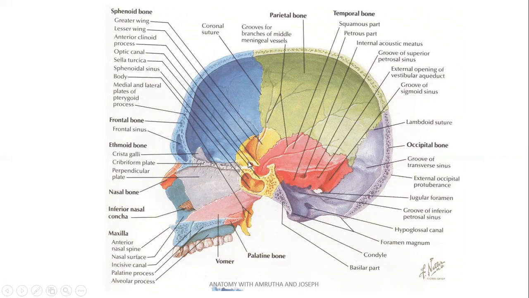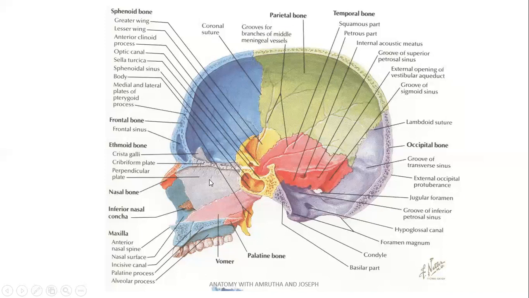And sphenoid bone, which is in the midline. Sinus which is present inside the sphenoid bone. These are air sinuses. Occipital bone. In the anterior region, nasal bone articulating with the frontal bone. Ethmoid bone forming the parts of the nose.